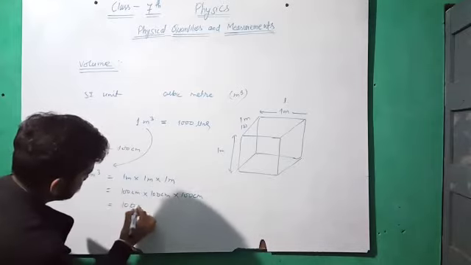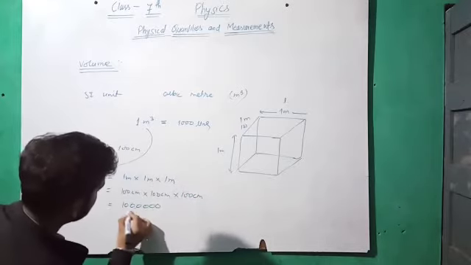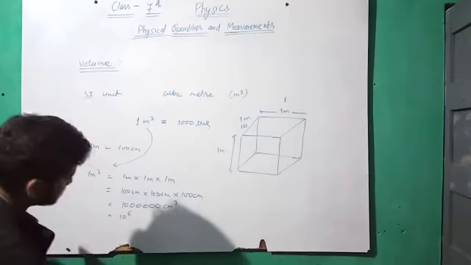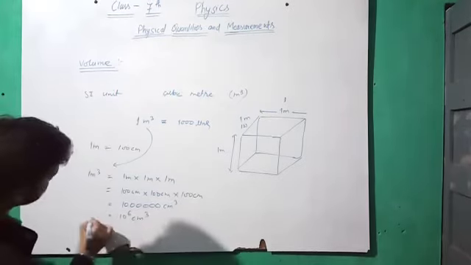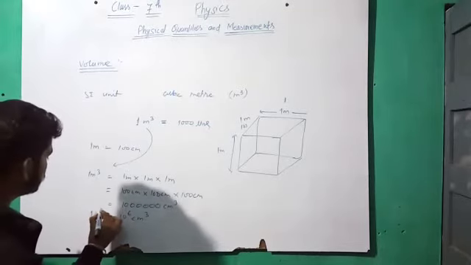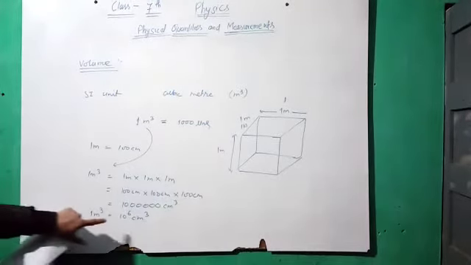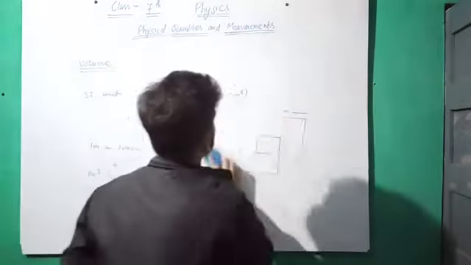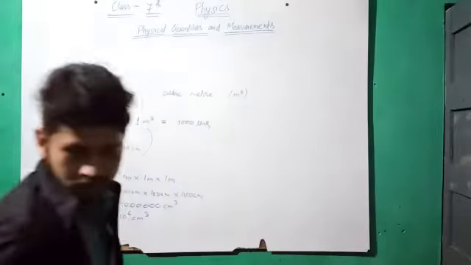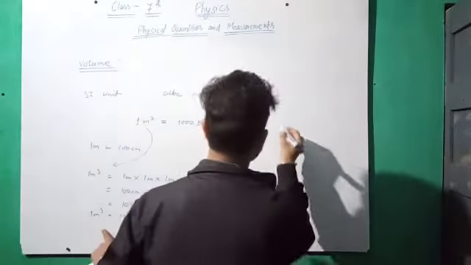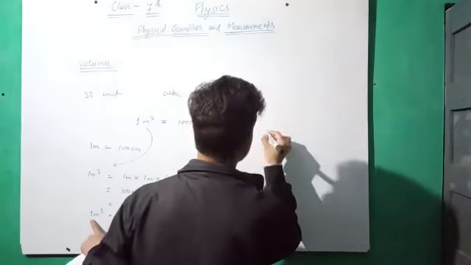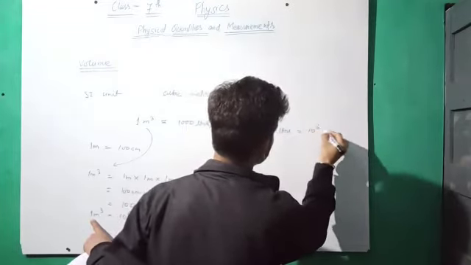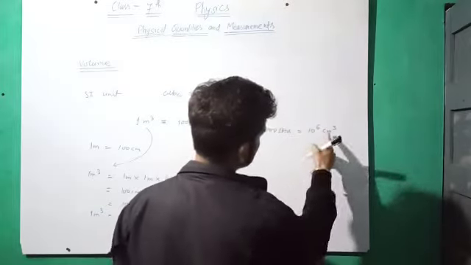It becomes 10 lakh centimeter cube, which is also written as 10 to the power 6 centimeter cube. So 1 meter cube equals 10 to the power 6 centimeter cube. Further, we can write centimeter cube in a smaller unit: 1 meter cube equals 1000 liters equals 10 to the power 6 centimeter cube.